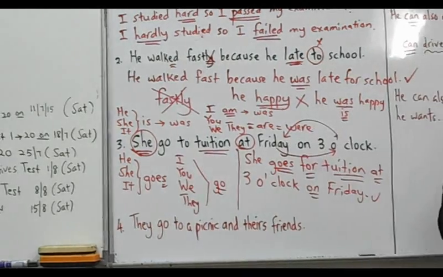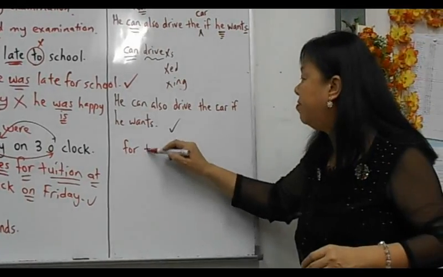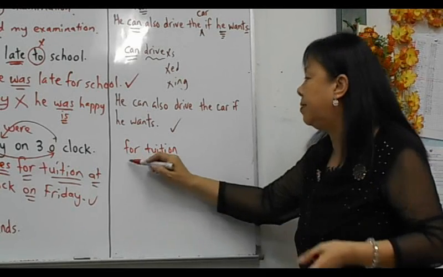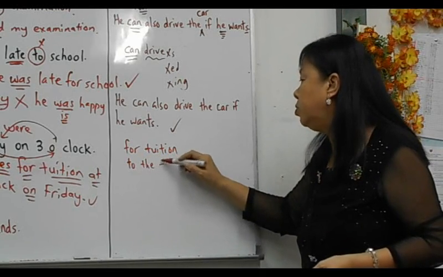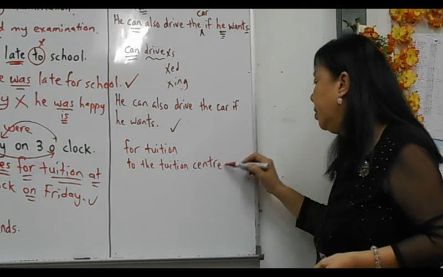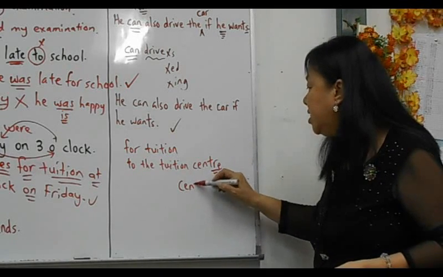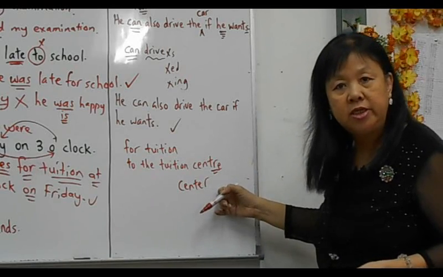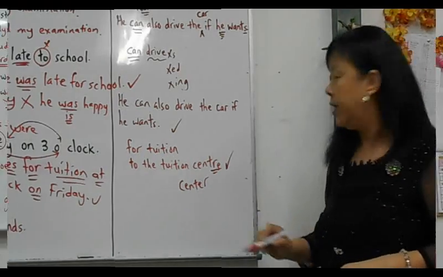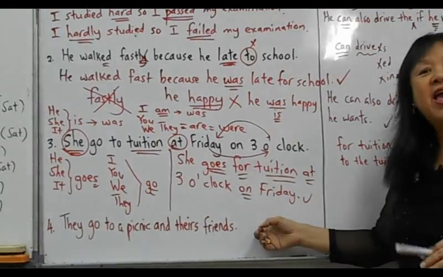So just to wrap up, remember this. We use for activity. Example, for tuition. If you want to use to, it's okay, but it's the place. To the tuition center. Okay? Centre, British English. Center, American English. In Malaysia, we follow the British English. Therefore, this is the correct version. Okay?